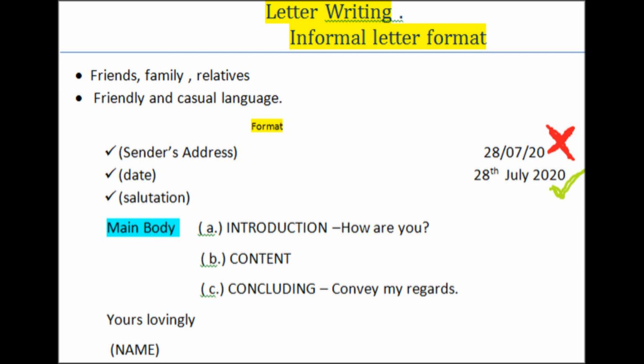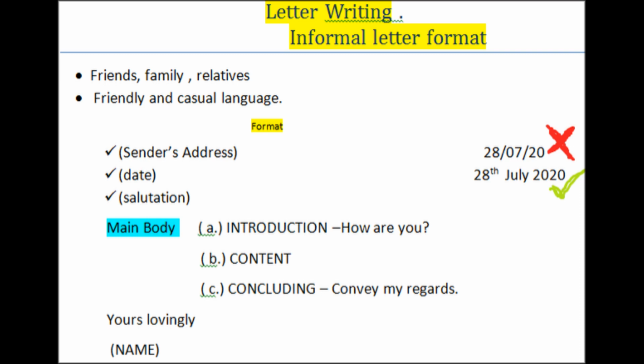Then again leave a line and you have to write salutation. Salutation means dear friend or the name of the friend, or dear brother, dear uncle, dear sister. In salutation always use dear.